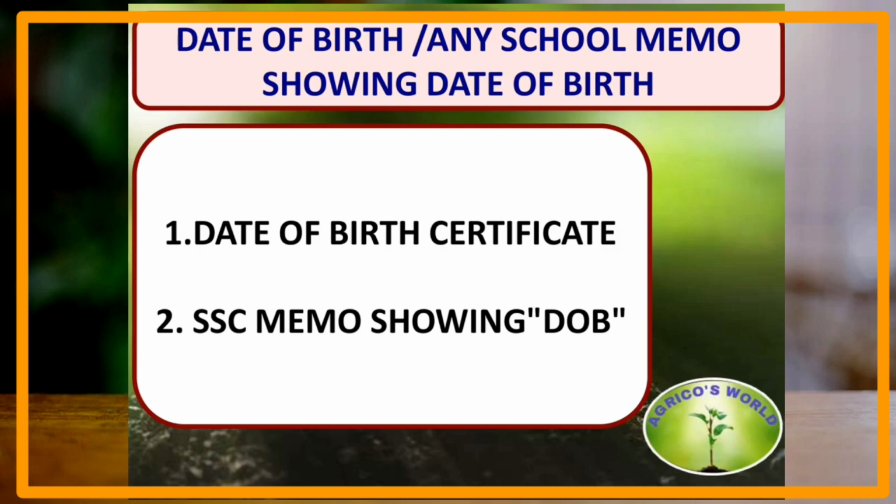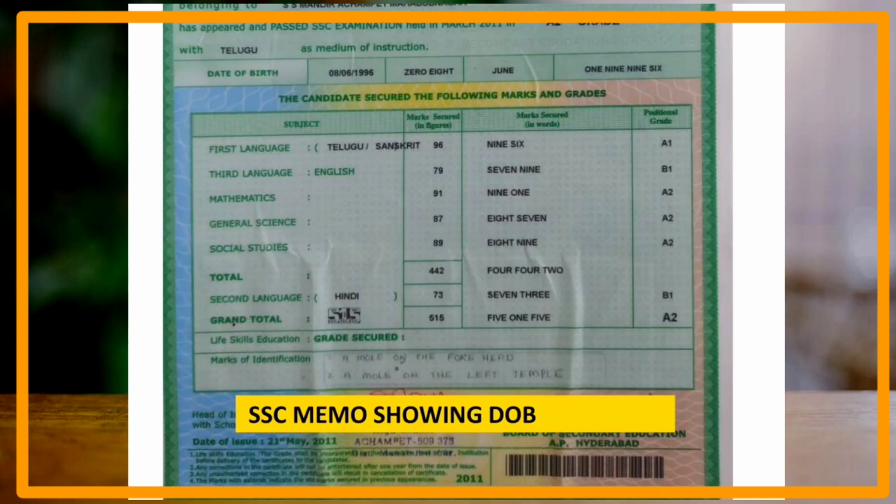The first document which is required is the date of birth certificate or any school memo showing the date of birth. In this, you can also produce your certificate which clearly shows your date of birth, or else the SSC memo in which the date of birth is mentioned. Here I have shown an SSC memo in which the date of birth of the candidate is clearly mentioned.